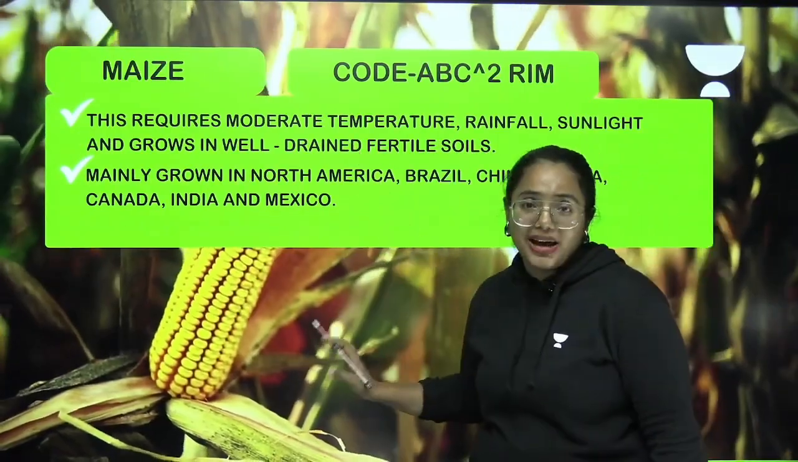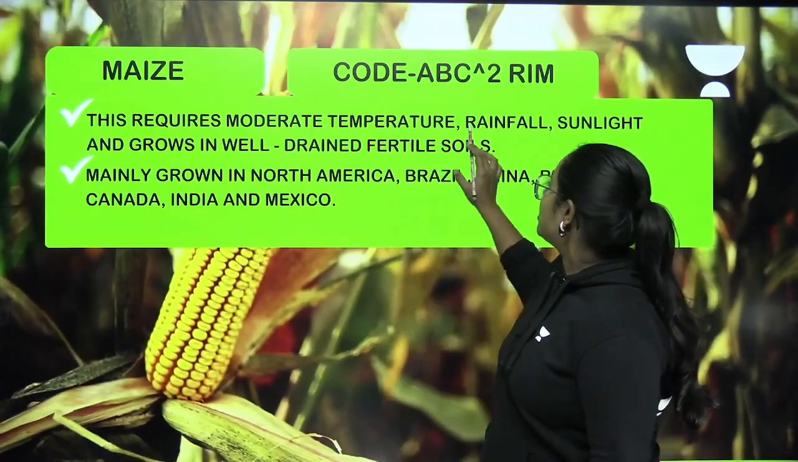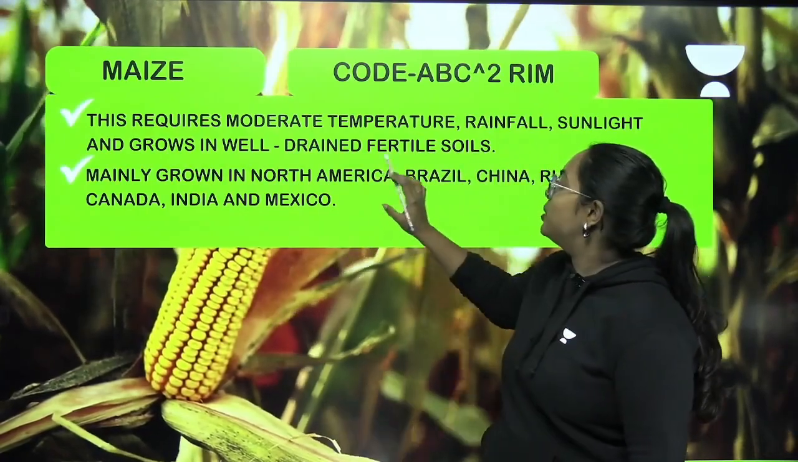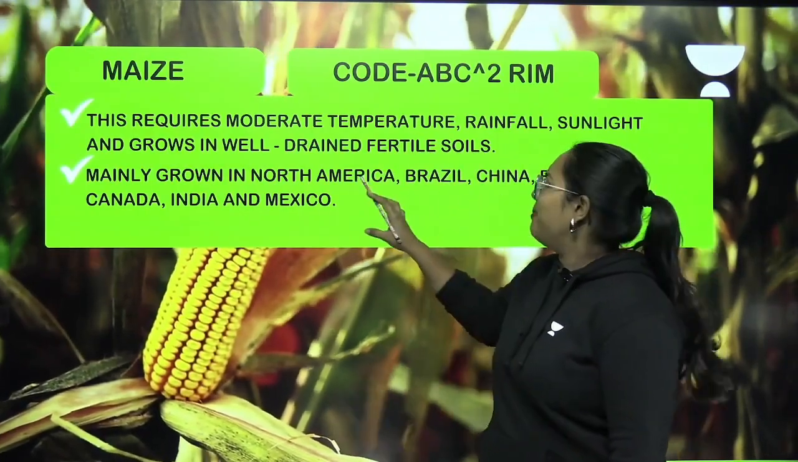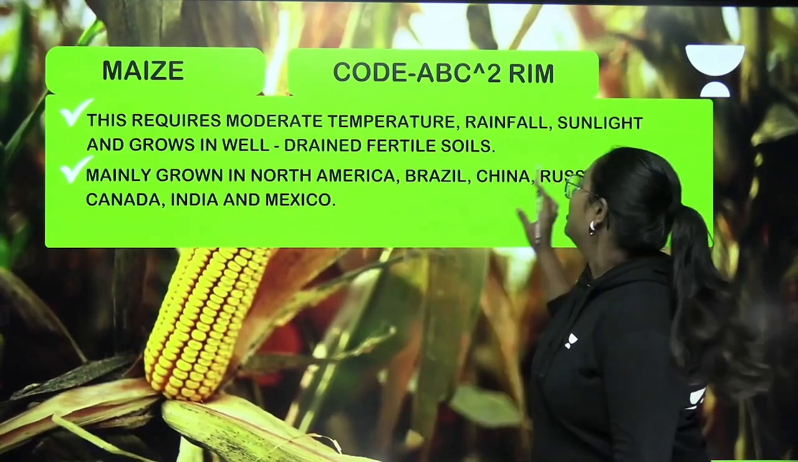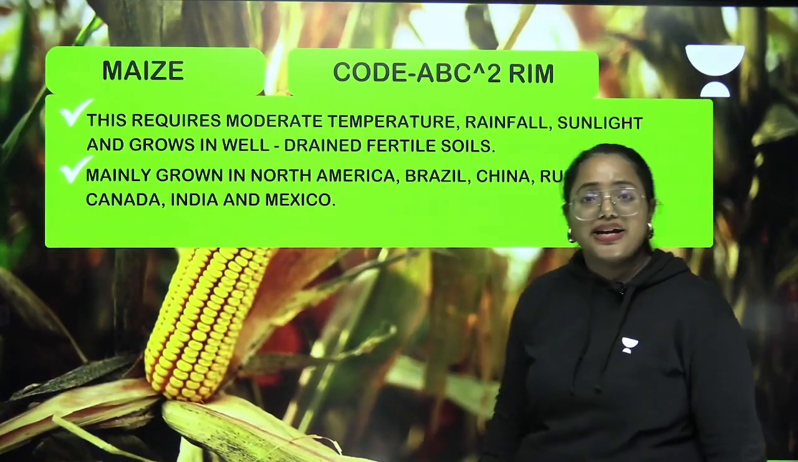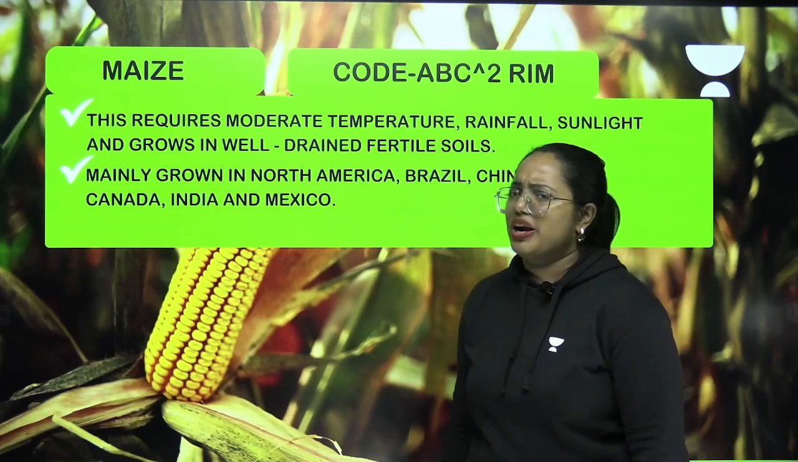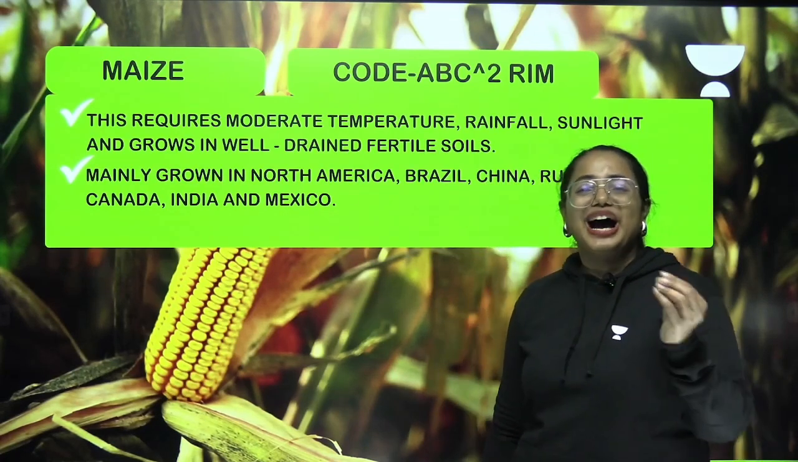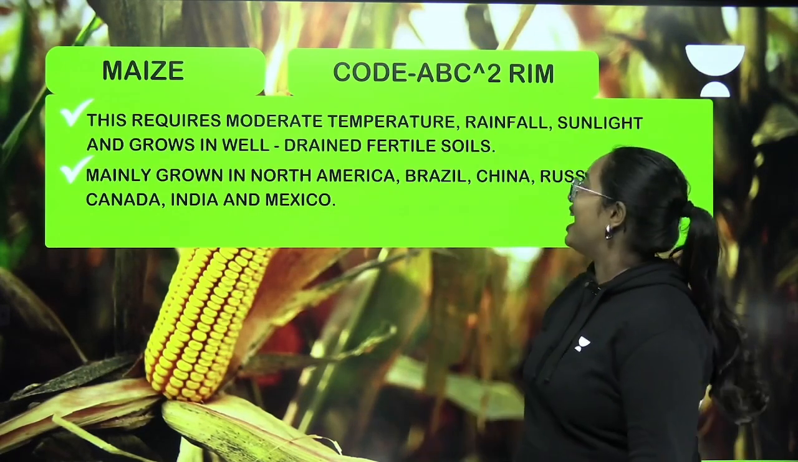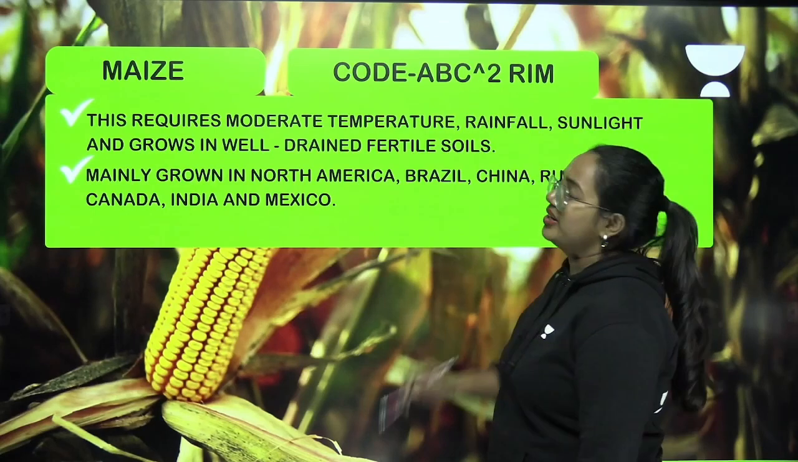It's all about maize. This requires moderate temperature, rainfall, sunlight and grows in well-drained fertile soils. And it is mainly grown in North America, Brazil, China, Russia, Canada, India and Mexico. So there are many countries, right? How do we remember it? We have a code again. ABC square RIM. What is it?